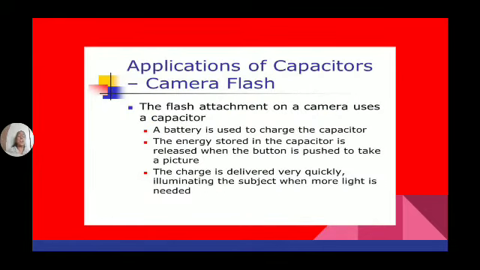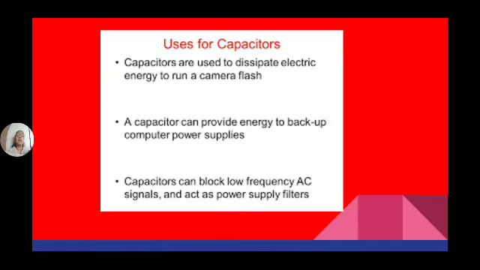So the flash attachment on a camera uses a capacitor. A battery is used to charge the capacitor. The energy stored in a capacitor is released when the button is pushed to take a picture. So when you press the button, the energy is released, which can be used as the flash. In this way, capacitors are used to dissipate electric energy to run a camera flash.